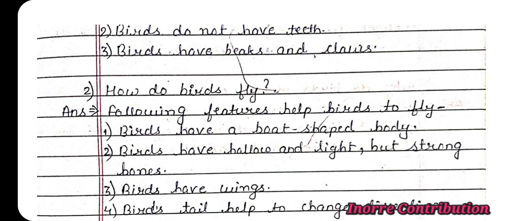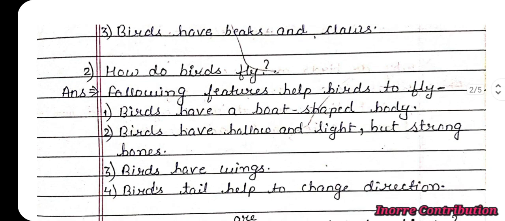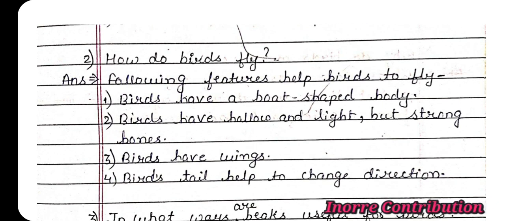Second question, how do birds fly? Answer, following features help birds to fly. First one, birds have a boat-shaped body. Second, birds have hollow and light but strong bones. Third, birds have wings. Fourth, birds' tail help to change direction.